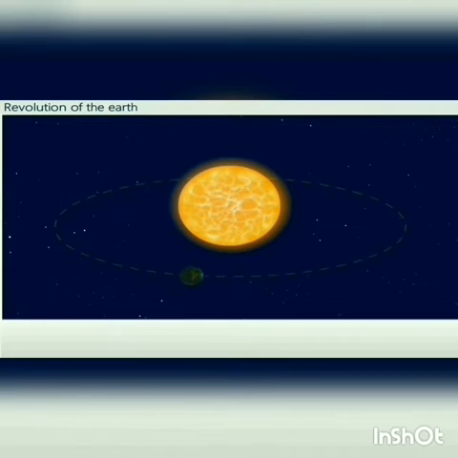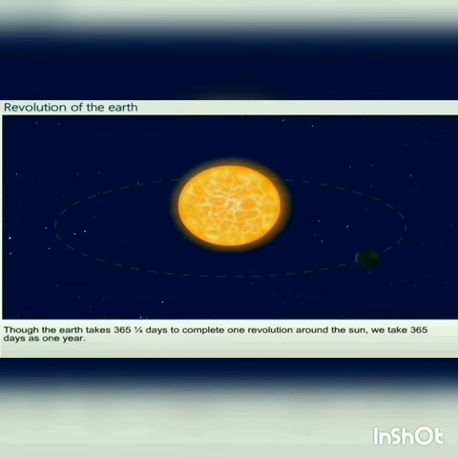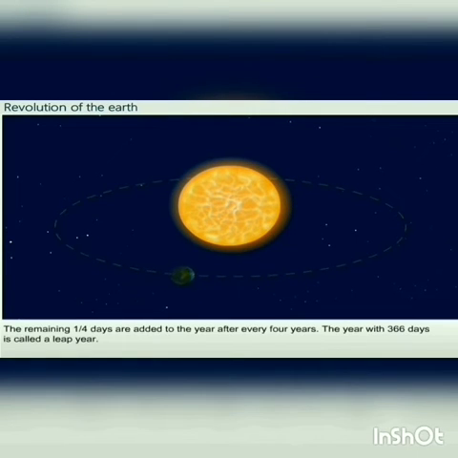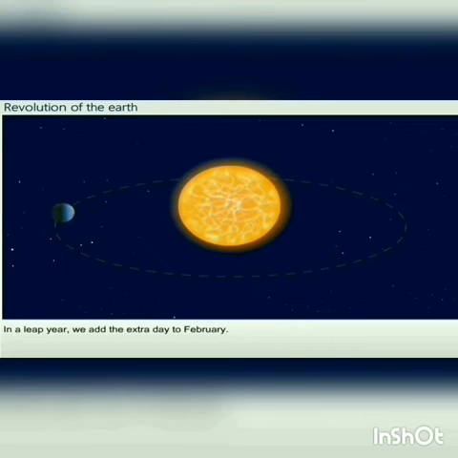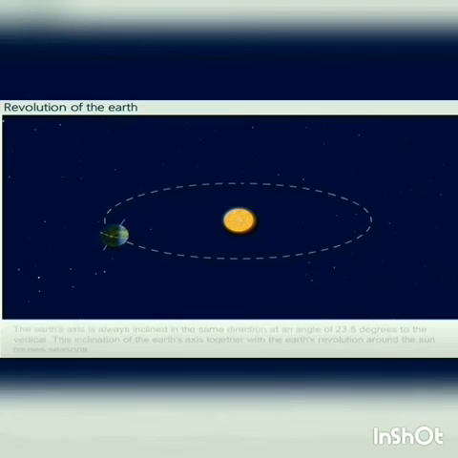Because the earth revolves around the sun, we get seasons. The main cause of seasons is revolution. We have 4 seasons: spring, winter, summer and autumn. In the spring season, we can see the new leaves. In the autumn season, the trees shed their leaves. Summer is a hot season. Winter is a cold season.